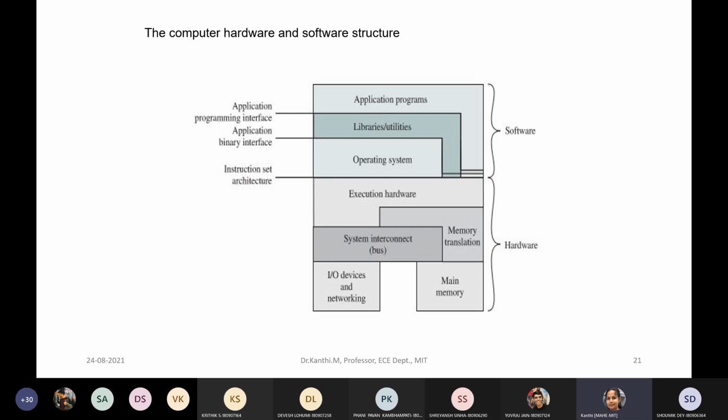Coming to the hardware, you have execution hardware, memory translation, a system interconnect, I/O devices and networking, and the memory of your hardware.